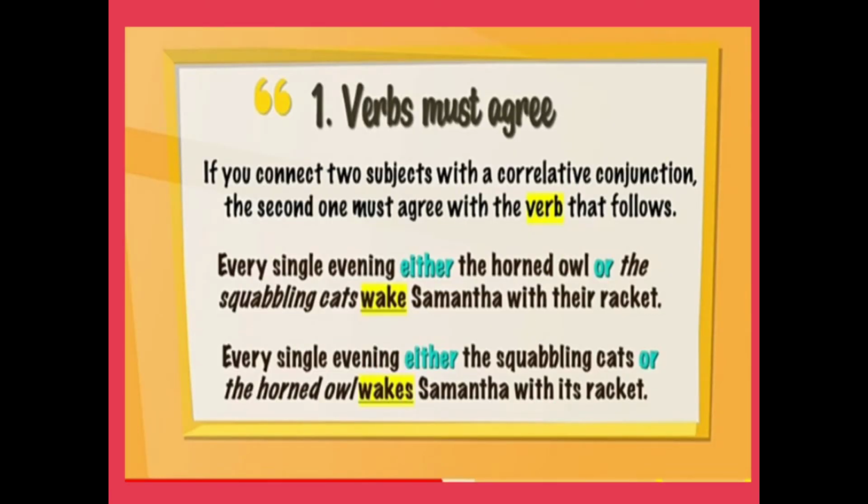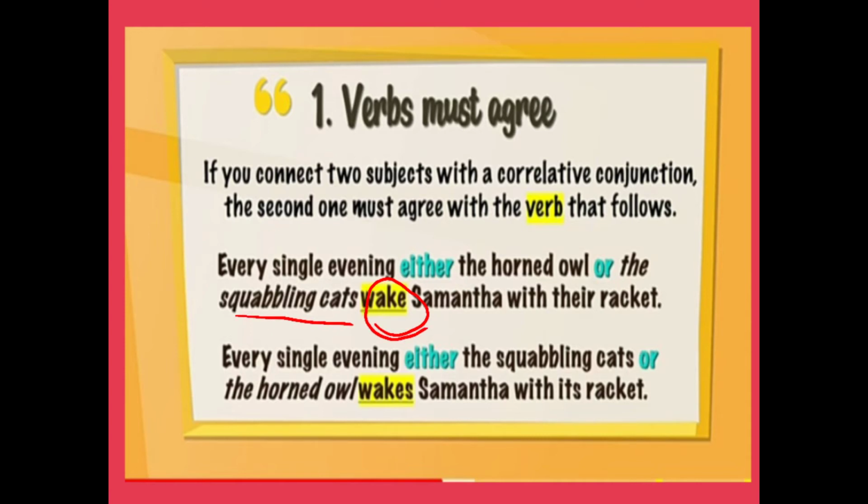Now the conditions which we have discussed in the previous examples. First condition is verbs must agree. Now see, if you connect two subjects with a correlative conjunction, the second one must agree with the verb that follows.